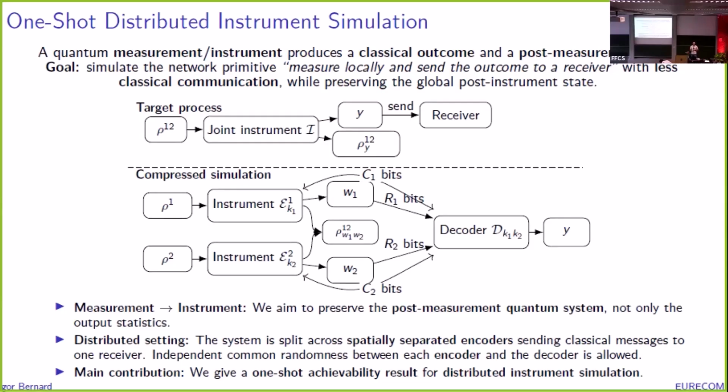Then we study this problem in the distributed setting, which means that the input state is a bipartite state, which is split between two spatially separated encoders with two distinct communication links. Furthermore, we study this problem in the one-shot setting, which means with finite-length input states, and we give some achievability rates in terms of R1, R2, the communication rates, and C1, C2, the common randomness rates. And that's it. Thank you.